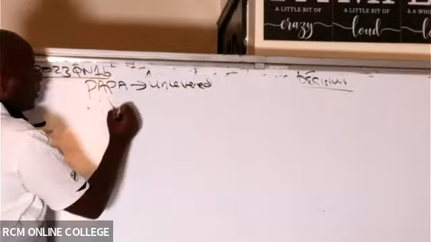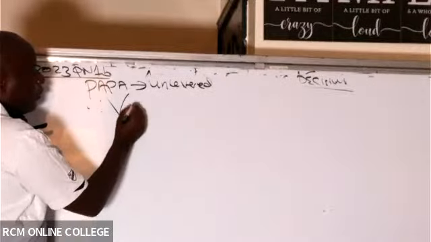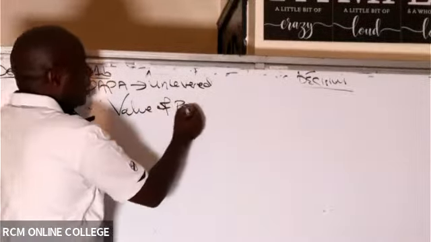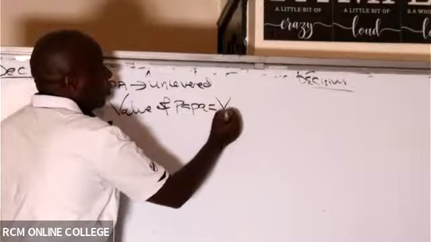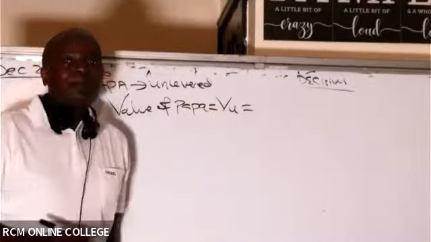Therefore, I will start by getting its value. So give me the value of Papa, which will be the value of the unlevered farm.